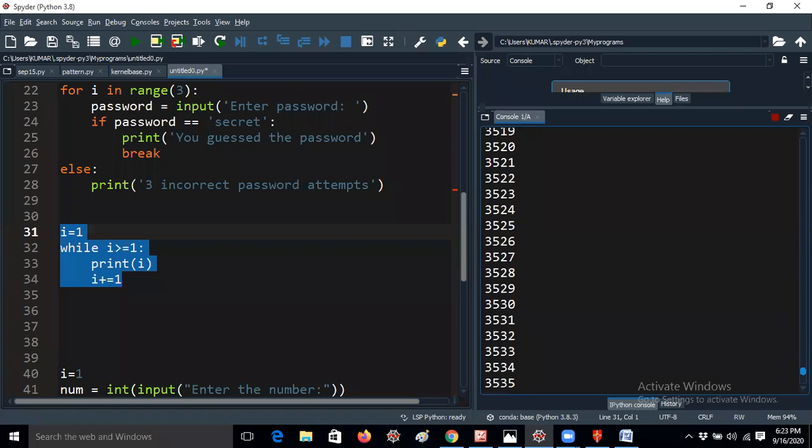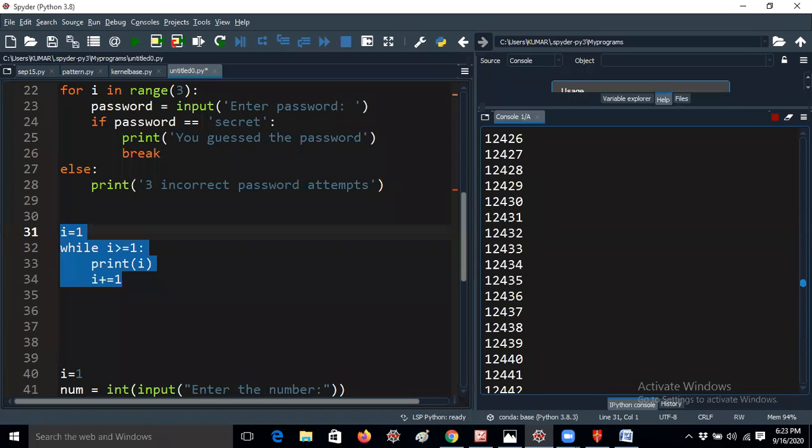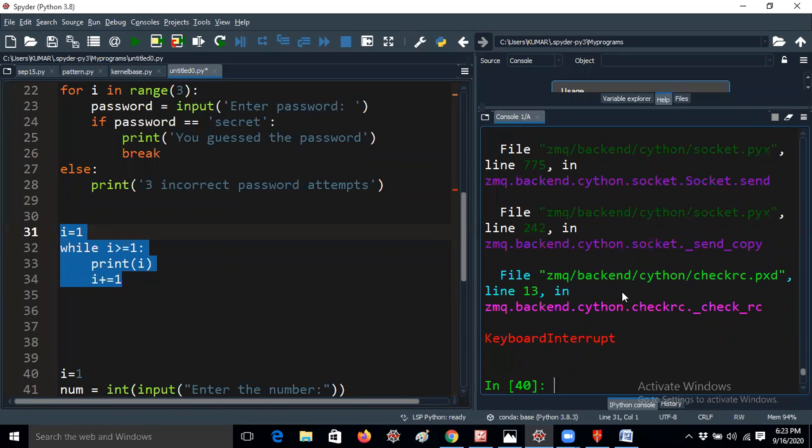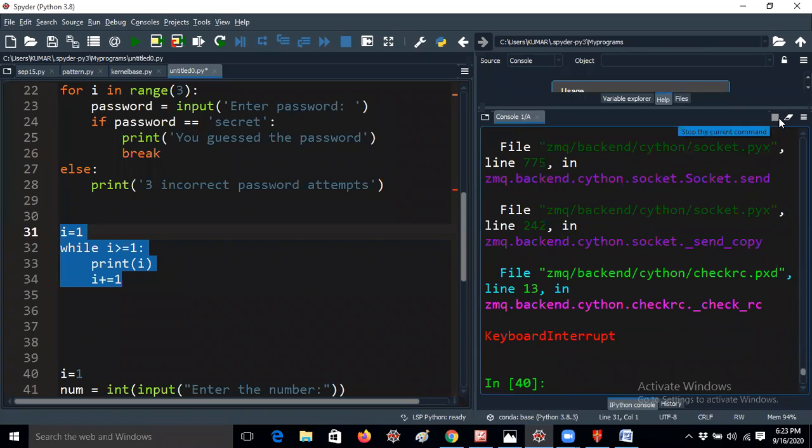Okay, so it is getting no problem. 2000, 4000, 5000. It will not stop. This is called an infinite loop. 12,000, 13,000, 14,000, 15,000. Okay, so I have to stop it by using this button. You just click on this button, then it will stop. So this is called an infinite loop, guys. I hope you understand.